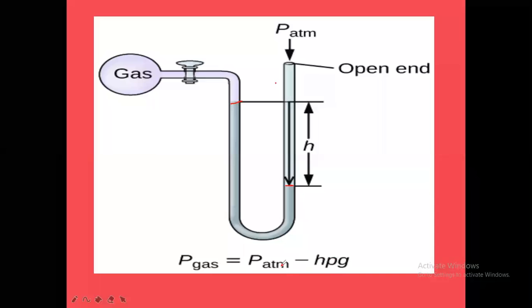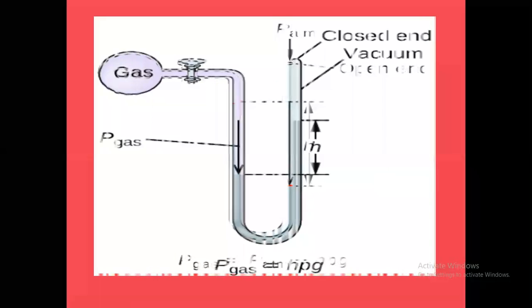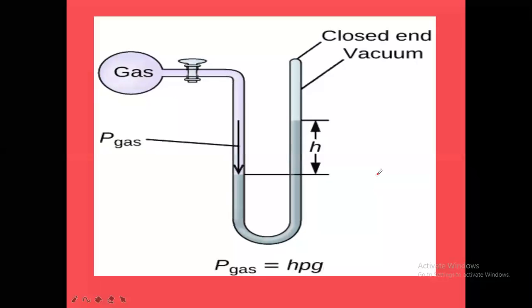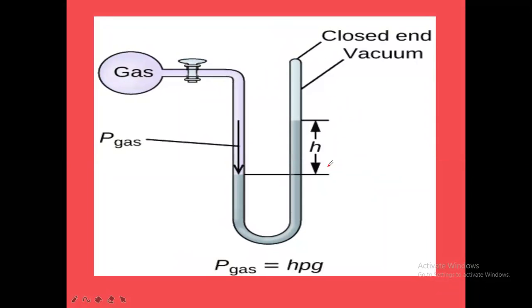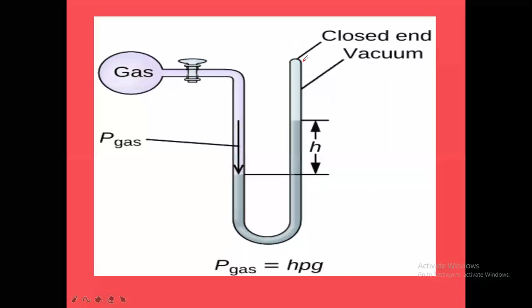So in the previous case, we took atmospheric pressure plus hdg, but now we are taking atmospheric pressure minus hdg. That was about the open end manometer. Now another type is the closed end manometer. One end of this manometer is closed completely, so there is no atmospheric pressure from the upper side. No gas or air is acting on it. And here, this is the level of mercury.